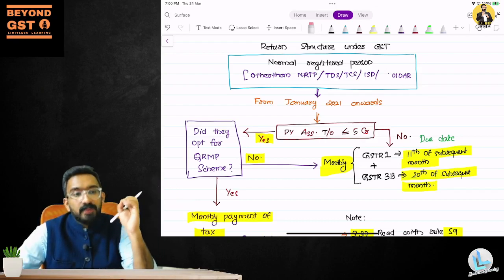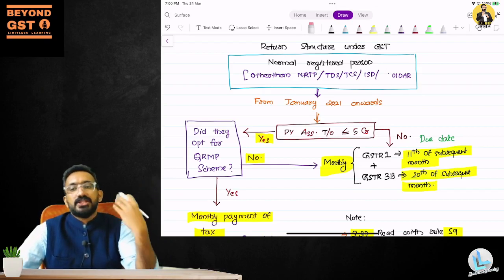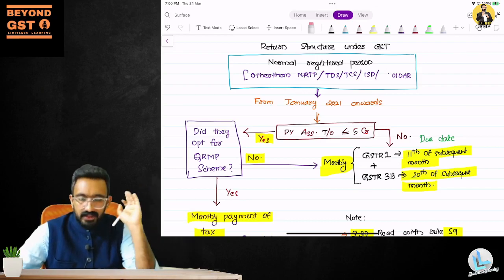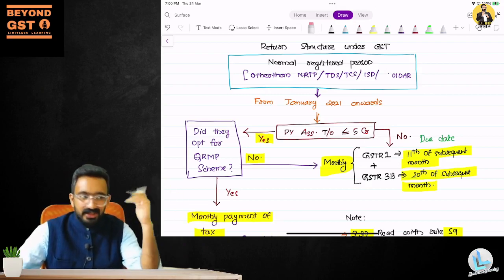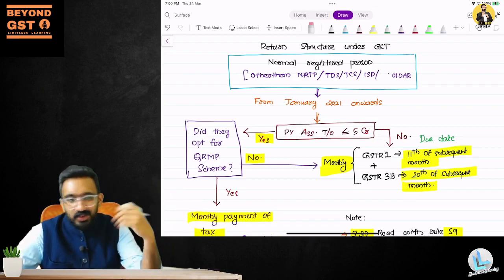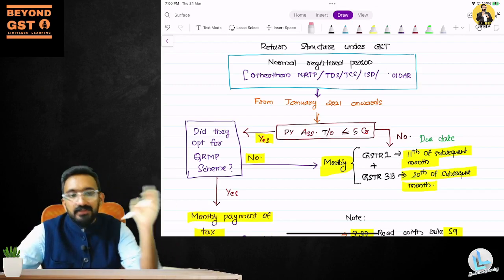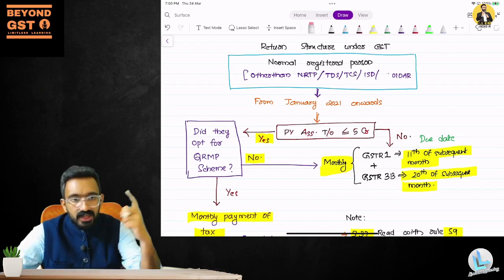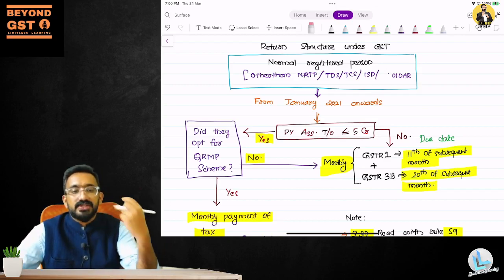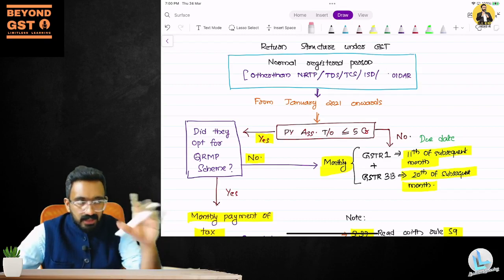You have to file return on a monthly basis. Which means that if your last year turnover is more than 5 crores, everybody, even the smaller companies, since 5 crores is a very small turnover, will have to go ahead and file monthly returns: GSTR 1 and GSTR 3B. What will they show in GSTR 1? Their outward supply. What will they show in GSTR 3B? Their net GST payable computation.